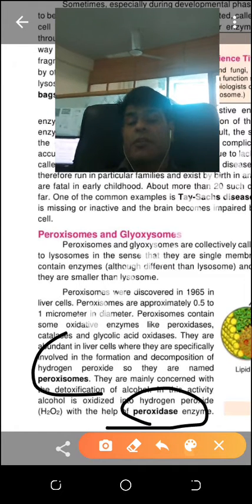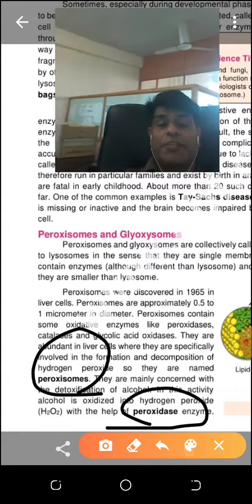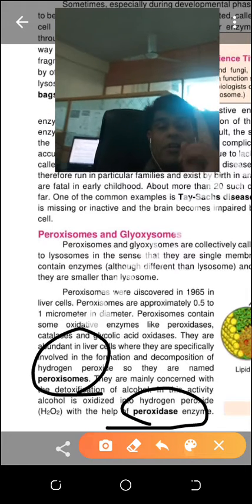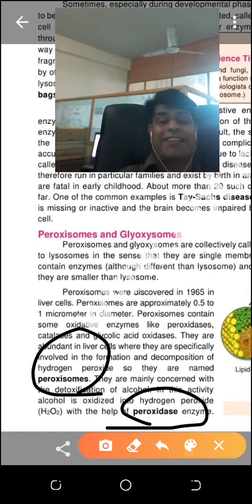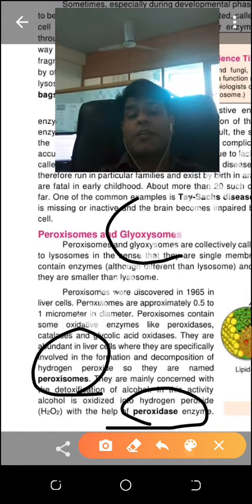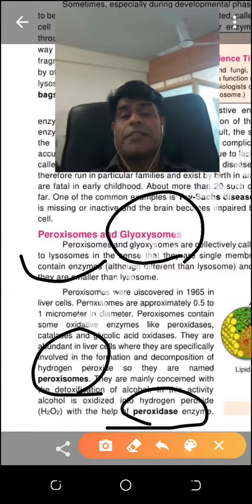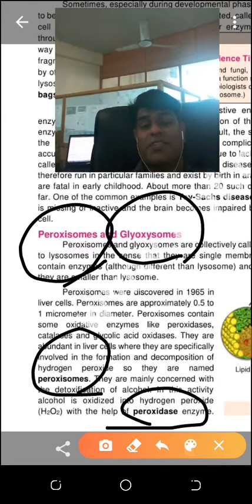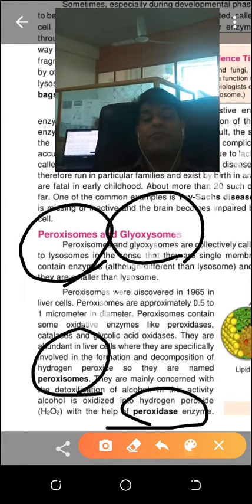Peroxisome organelle is present in the living things, it is present in the plants as well as in the animals. I am talking about the two extraordinary organelles. One is the glyoxysome. I am talking about another organelle, peroxisome. These two are extraordinary organelles because they are doing extraordinary work. Already I told you they are detoxifying alcohol.